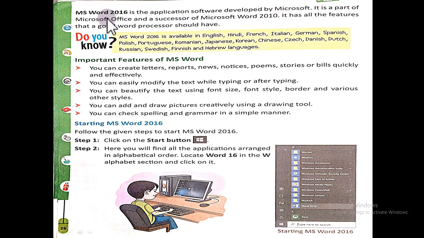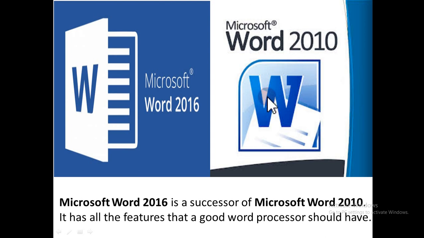It is a part of Microsoft Office and it is a successor of Microsoft Word 2010. This 2016 is a successor of 2010. It means it has all the features that a good word processor should have, and it includes all the features of Word 2010 also.